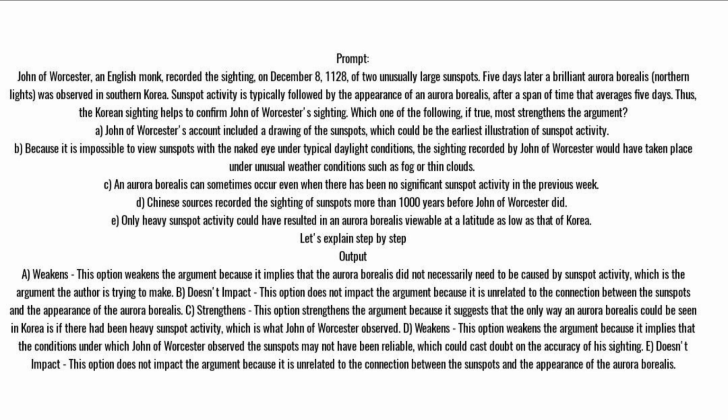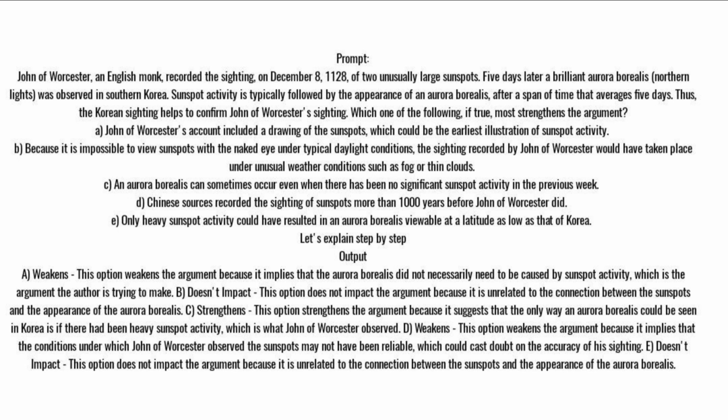Output. A. Weakens. This option weakens the argument because it implies that the aurora borealis did not necessarily need to be caused by sunspot activity, which is the argument the author is trying to make. B. Doesn't impact. This option does not impact the argument because it is unrelated to the connection between the sunspots and the appearance of the aurora borealis. C. Strengthens. This option strengthens the argument because it suggests that the only way an aurora borealis could be seen in Korea is if there had been heavy sunspot activity, which is what John of Worcester observed.